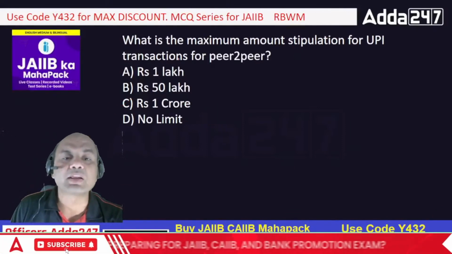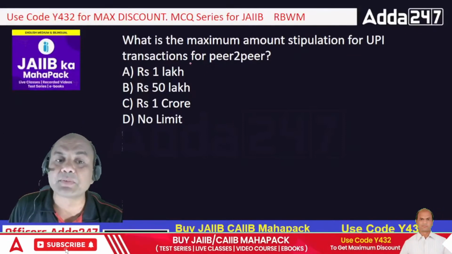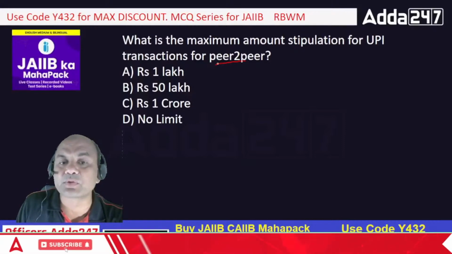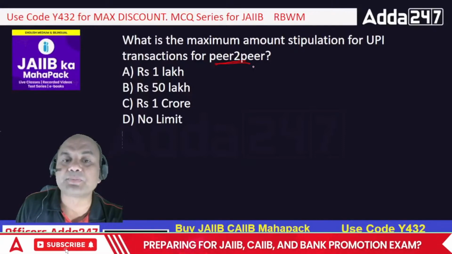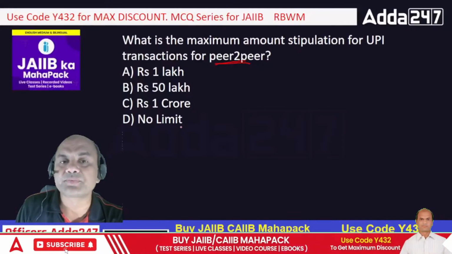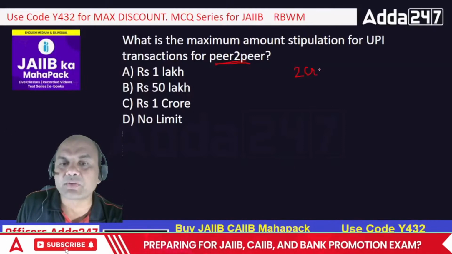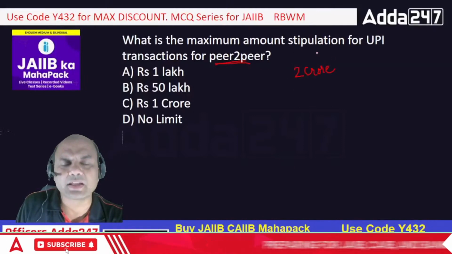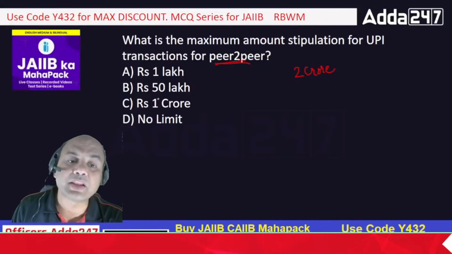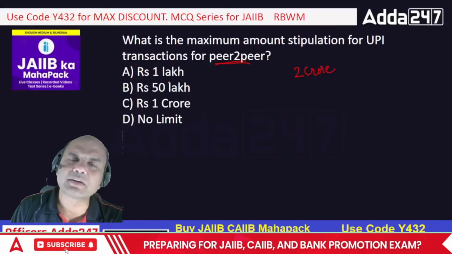Okay. What is the maximum amount stipulation for UPI transaction for peer-to-peer? So maximum amount. Peer-to-peer means basically myself to yourself. So that's called P2P. 1 lakh, 50 lakh, 1 crore, no limit. So can I transfer 2 crores? Suppose I want to transfer 2 crores to you, can I transfer through UPI? Or is there any limit? 50 lakh, 1 crore. Is it 1 crore? Or is it 50 lakh?